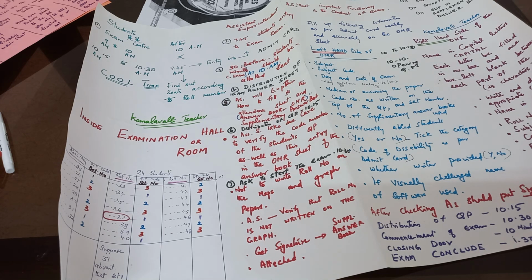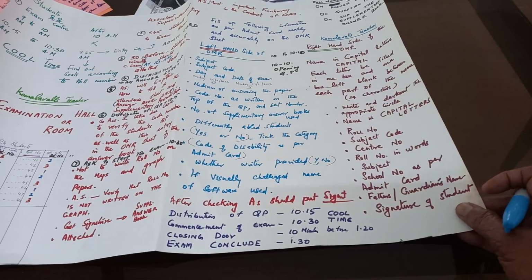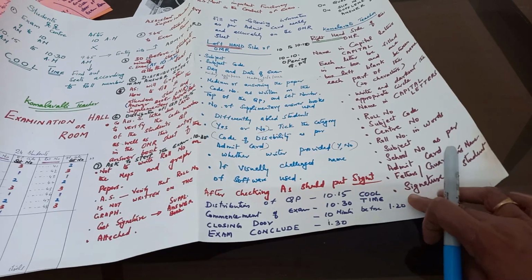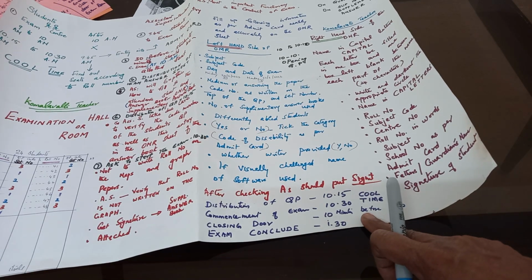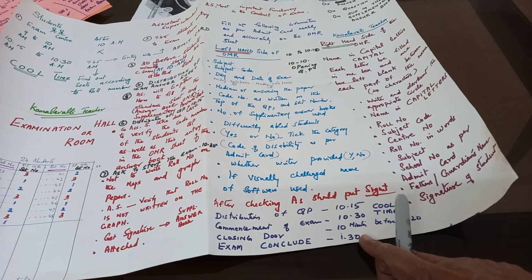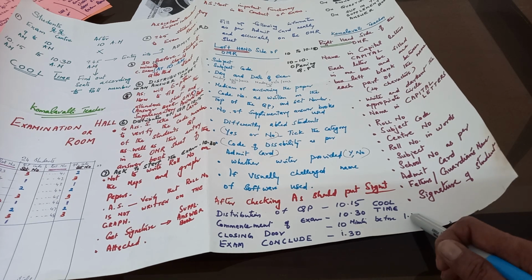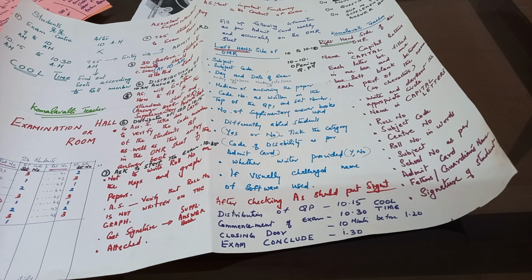Yes, this is all. So I told you once more: 10:15 the question paper distribution, commencement of the exam by 10:30, and closing of the door. The assistant superintendent will close the door 10 minutes before the examination is over. Here I wrote 1:30 according to a 3-hour paper. So at 1:20 they will close the door and at 1:30 the examination finishes. Yes, this is what is happening inside the examination room.